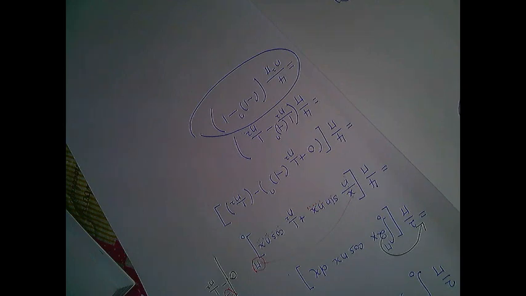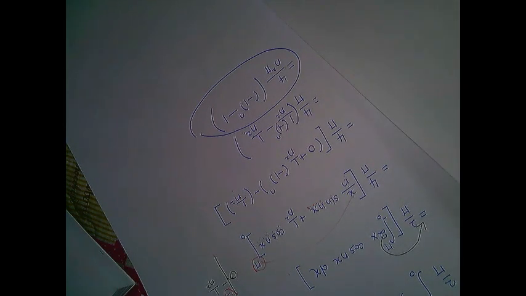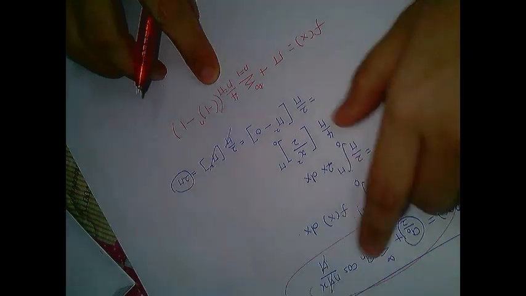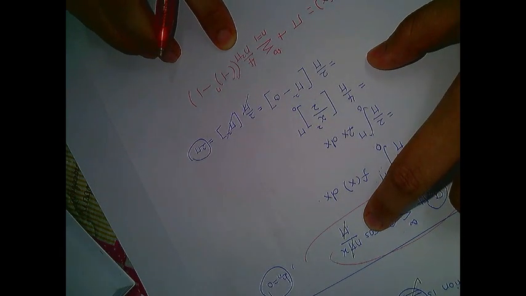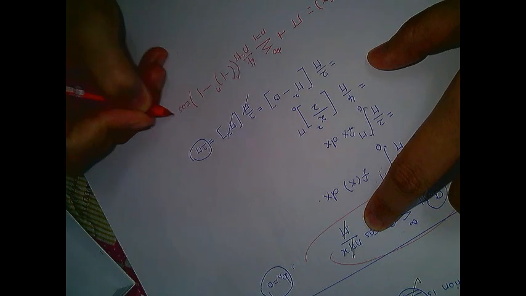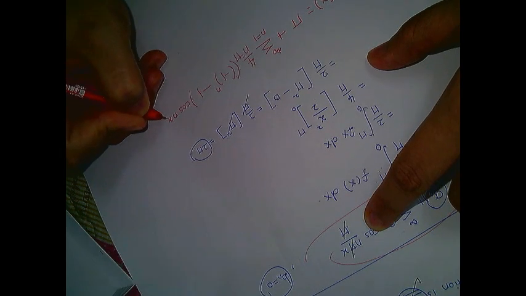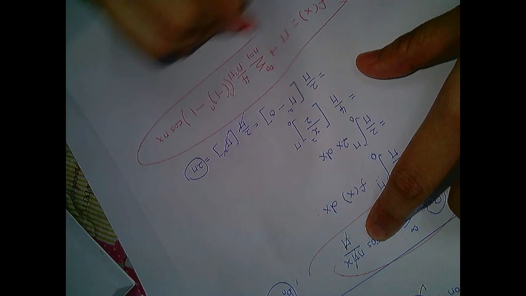What is an? I write here so you can see, 4 over n square pi, negative 1 to the n minus 1. Okay, so this is an, multiplied by cos n pi x over L. Cos n pi x over L is cos nx.